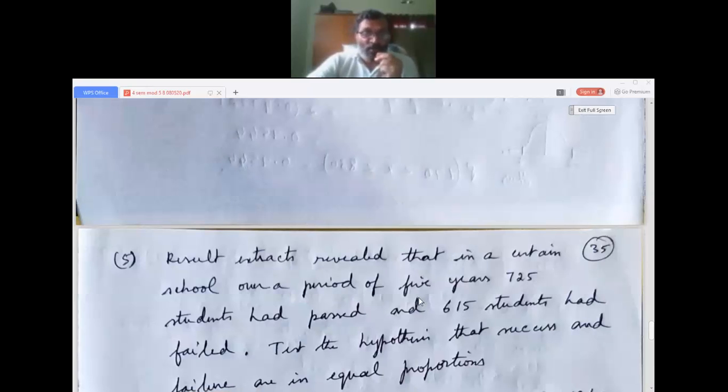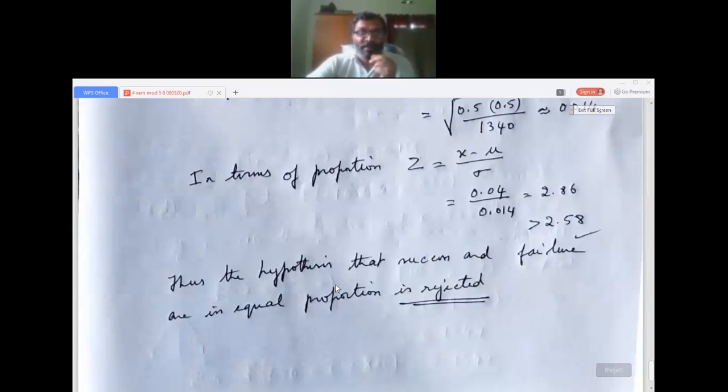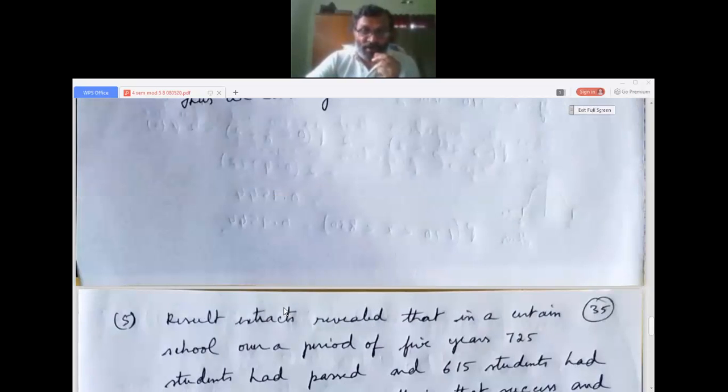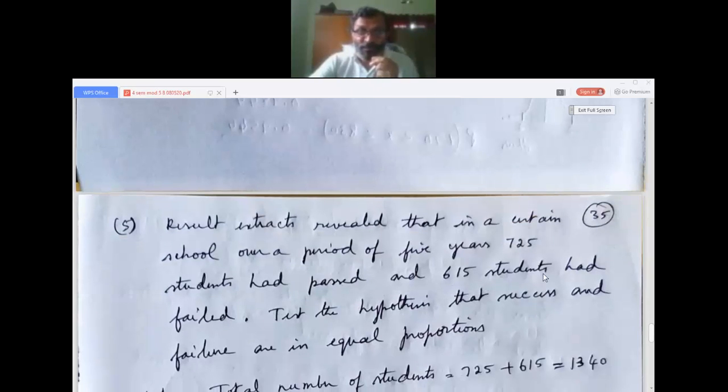Okay. Now, again a question paper problem. Result extracts showed that in a certain school over a period of 5 years, 725 students had passed and 615 students had failed.